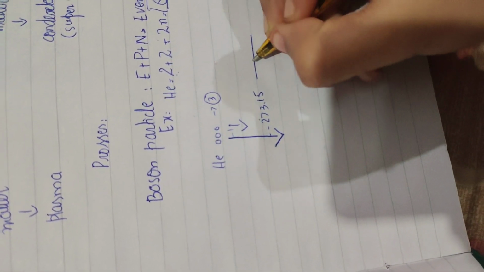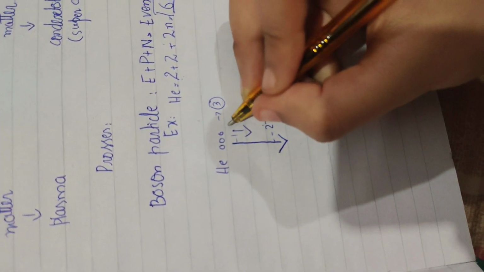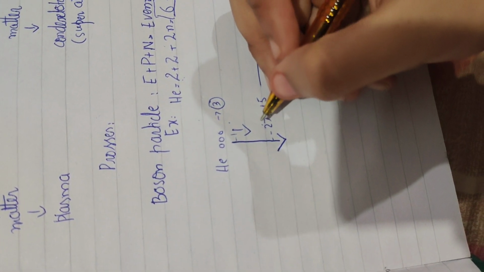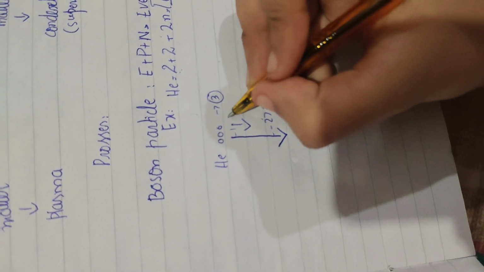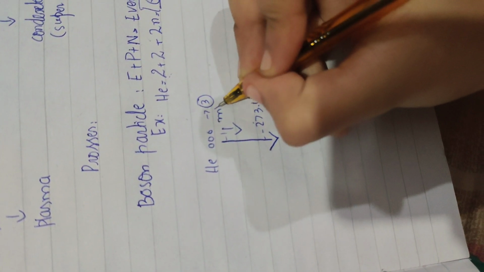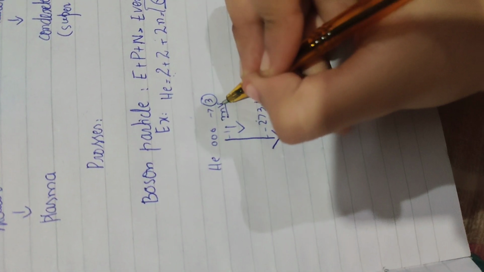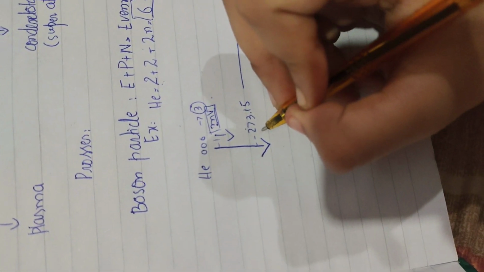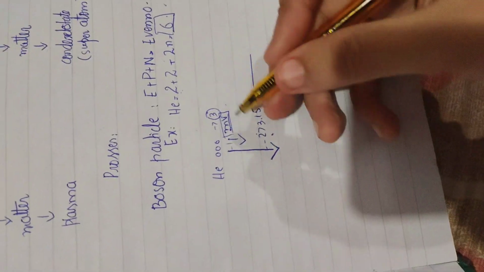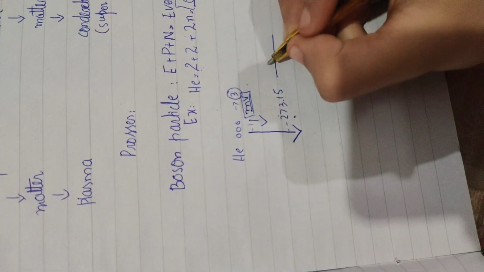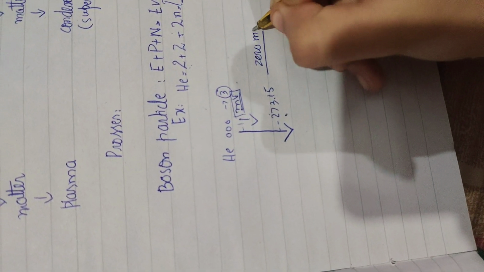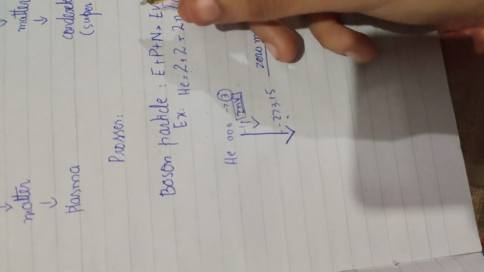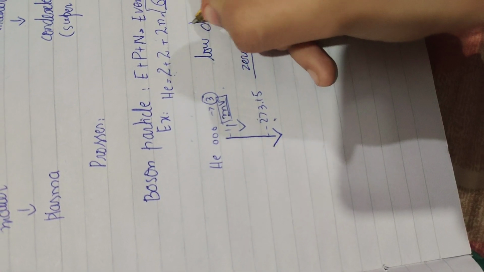First of all, these particles have momentum before we bring them to a very low temperature. Before this we have momentum, P is equal to M into V. So these particles have momentum. When these particles are provided with a very low temperature, they will have zero momentum, 0 MV, and the density of these will be very low.